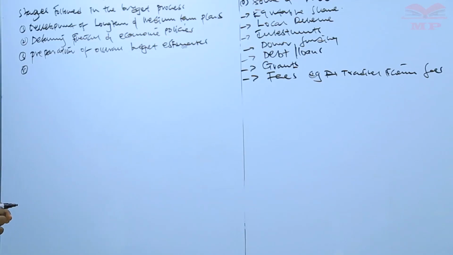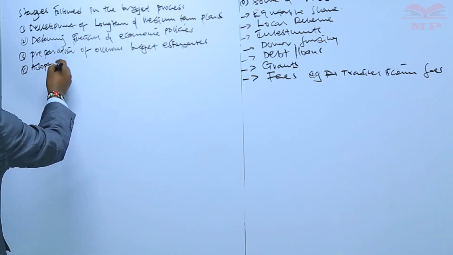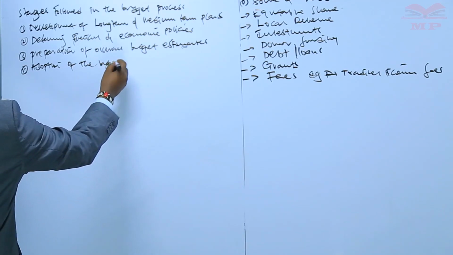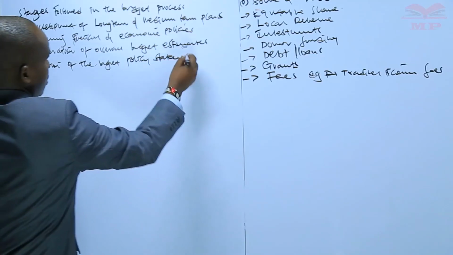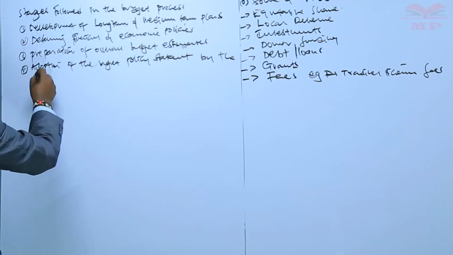We summarize it. Then from there, we have adoption of the same by the members of parliament. That is adoption of the budget policy statement by the parliament.